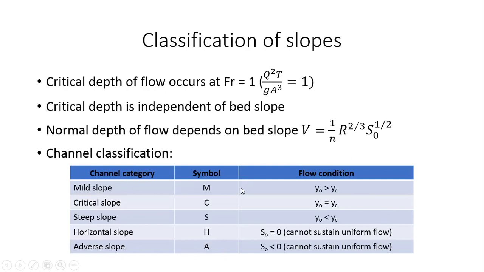Depending on the relationship between y naught and yc, which means the relationship between normal depth and critical depth: if normal depth is greater than critical depth, I have mild slope. If normal depth is less than critical depth, I have steep slope. And if the normal depth and critical depth are one and the same, then I have critical slope. And then of course I have horizontal slope, which is zero slope, and adverse slope, which is a negative gradient. Okay, so these are the possible slopes. All right.